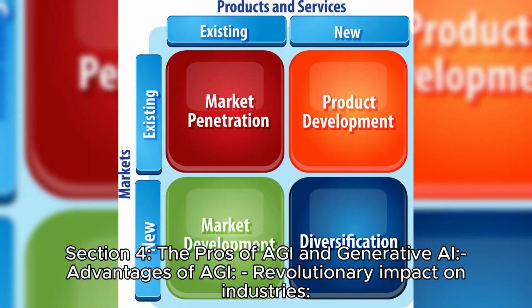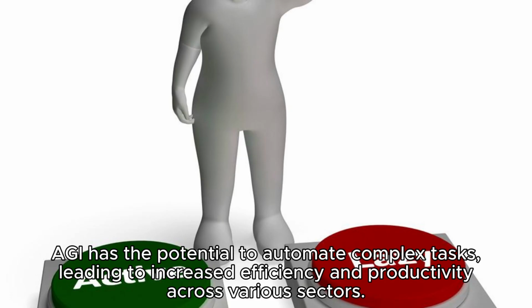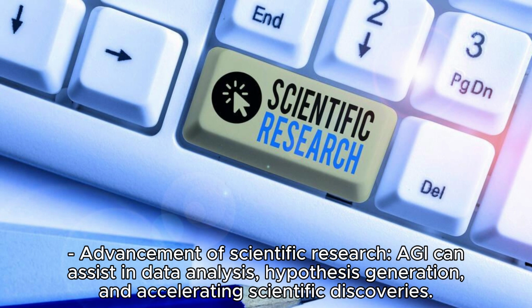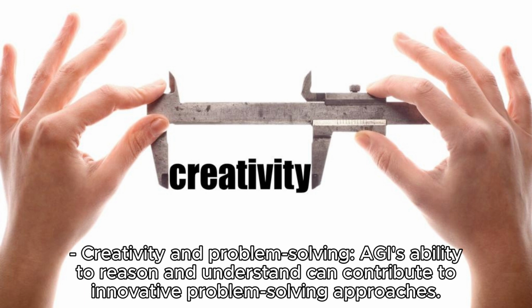Section 4. The pros of AGI and generative AI. Advantages of AGI. Revolutionary impact on industries. AGI has the potential to automate complex tasks, leading to increased efficiency and productivity across various sectors. Advancement of scientific research. AGI can assist in data analysis, hypothesis generation, and accelerating scientific discoveries. Creativity and problem solving. AGI's ability to reason and understand can contribute to innovative problem-solving approaches.